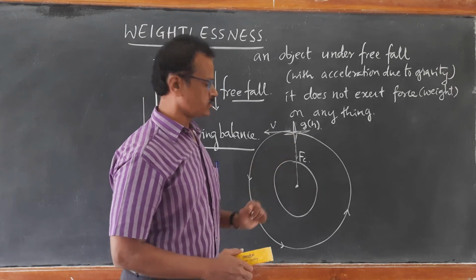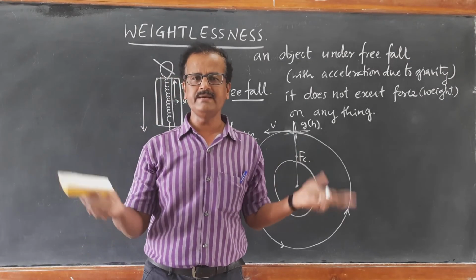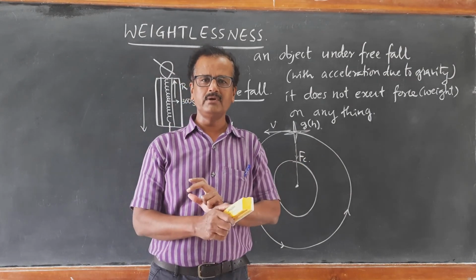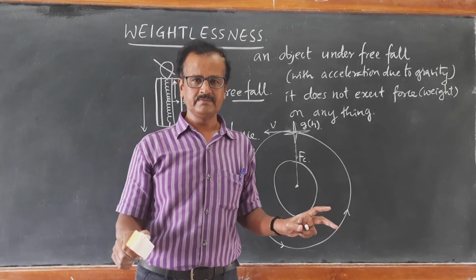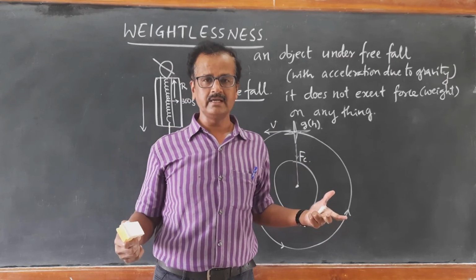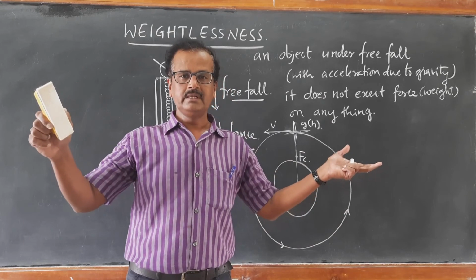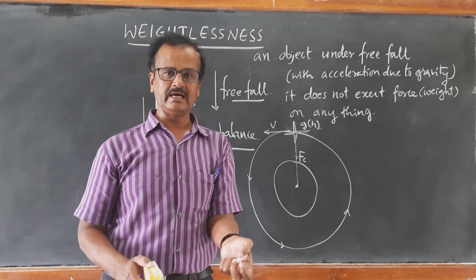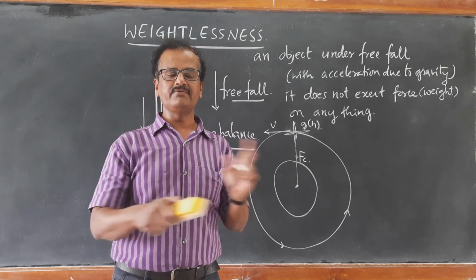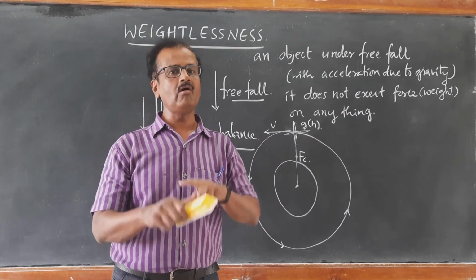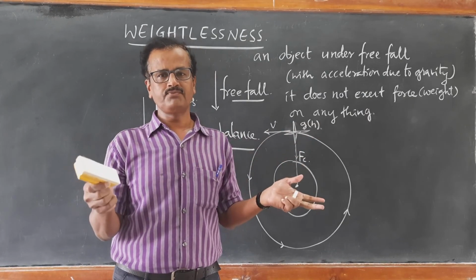All those astronauts who are in this satellite are also in the same state. They will not be able to exert force on any object in their vicinity. Just like I am standing here, they will not be able to stand. They will be in the state of floating. They do not understand which is the vertical direction and which is the horizontal direction. They will not be able to identify the direction at all. Everything is the same, so they will be in the state of floating.